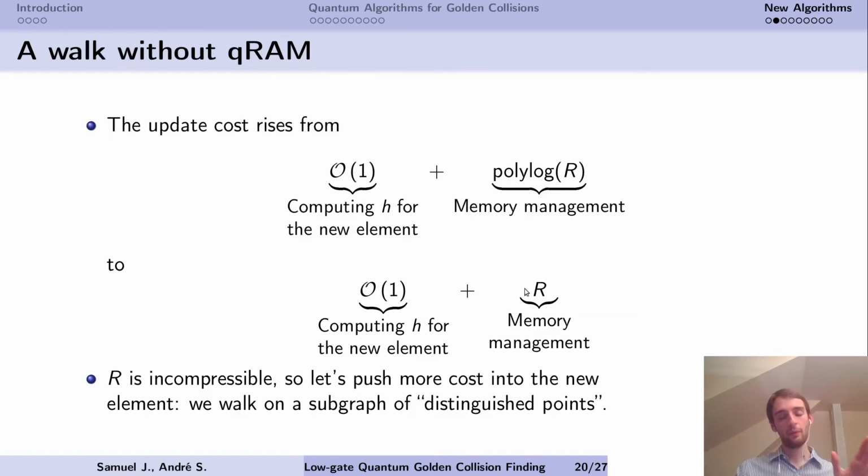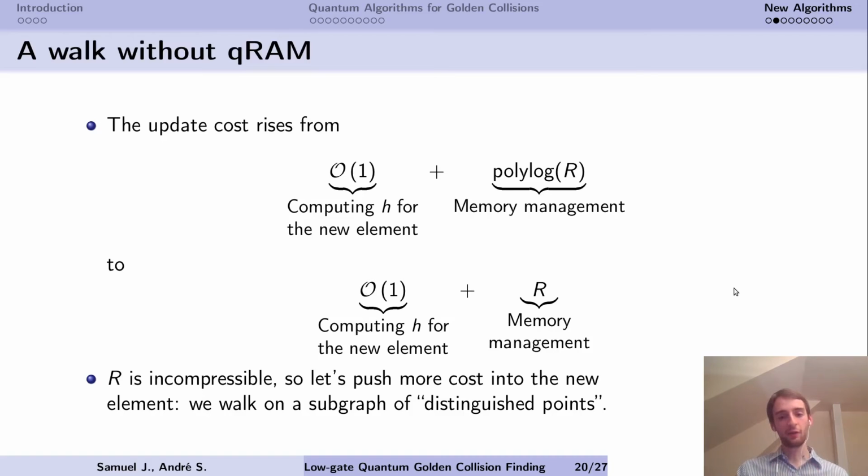Now, the memory management is going to cost R, and it's incompressible. This is the size of the vertex, we must pay it at all times. But now, computing h, so computing this new element, is something that is much smaller. It's still a polynomial cost.